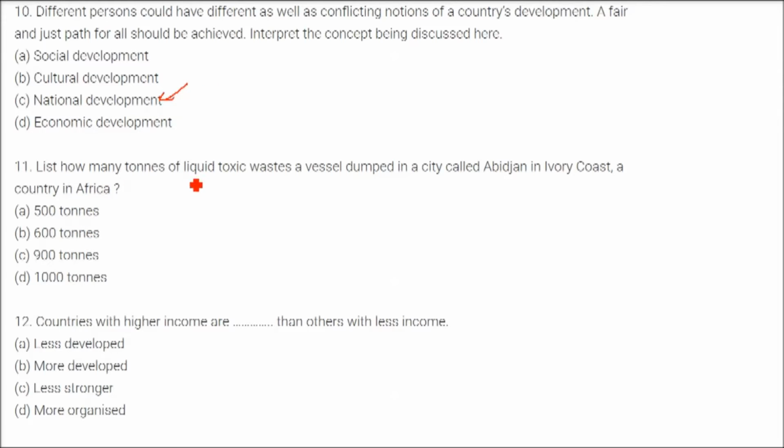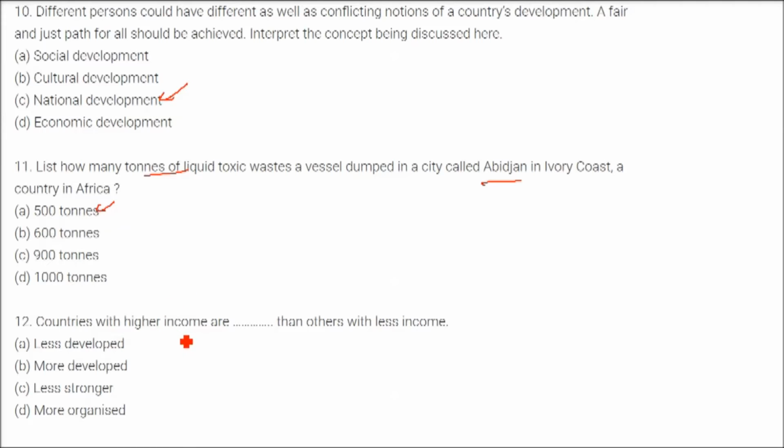List how many tons of liquid toxic waste a vessel dumped in a city called Abidjan in Ivory Coast, a country in Africa. How many tons of the toxic liquid in the water? The answer is 500 tons. 1 ton is 1,000 kg, so you can assume how many kg there are.